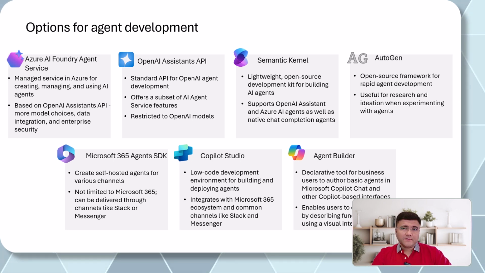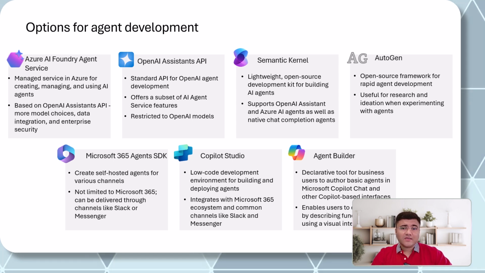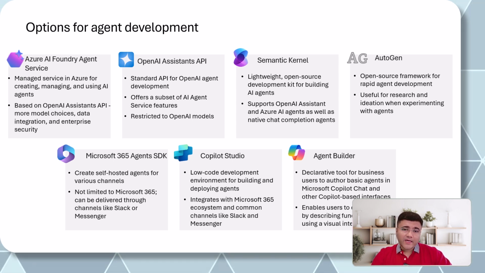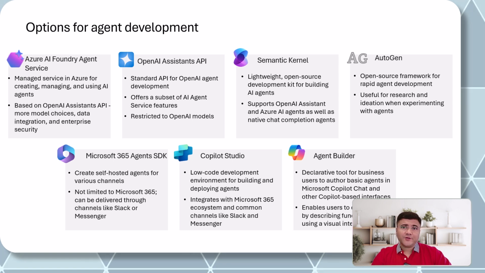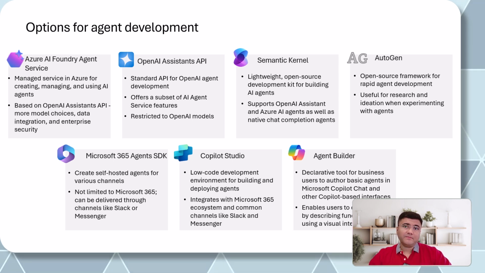called Semantic Kernel. And if you ask me what is Semantic Kernel, then I'm going to say that Semantic Kernel is a lightweight open source development kit for building AI agents. If you want to develop a multi-agent kind of application, and you want to orchestrate those multiple agents in such a way that it should execute step-by-step plan-based executions, then Semantic Kernel is one of the best enterprise-ready SDKs available for you.